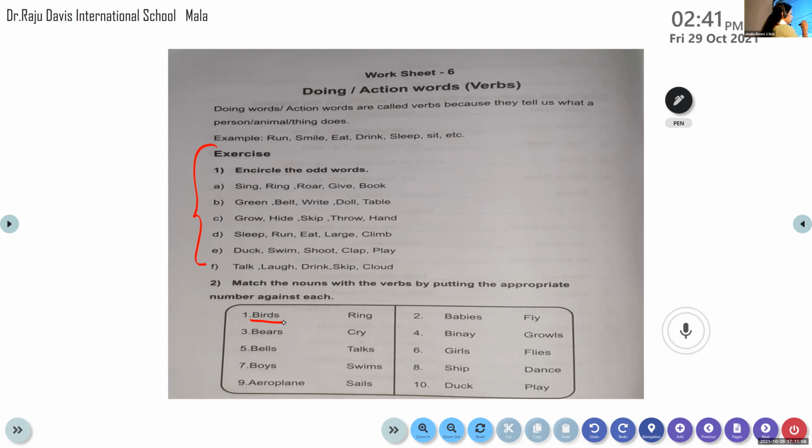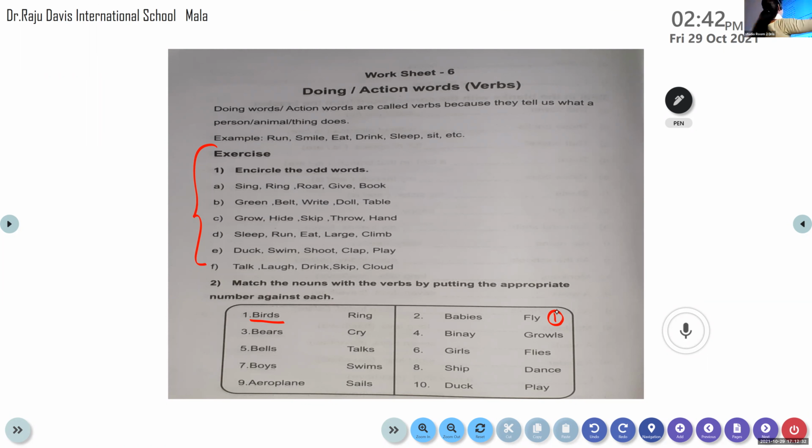What you have to do is find this word here exactly, and write that number there. This is how you have to do this exercise. Clear to all of you? Yes. So I hope you have understood how to do this exercise. If you know the exercise, you will keep on doing it. The only thing is you have to know the exact verb for the noun.